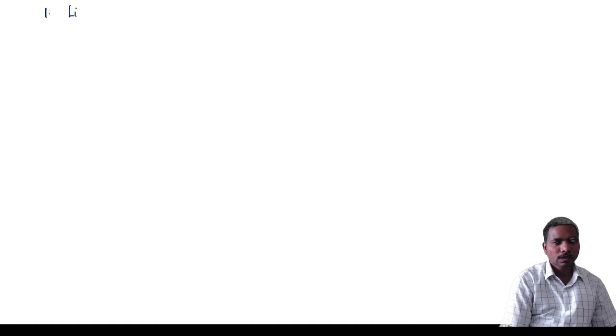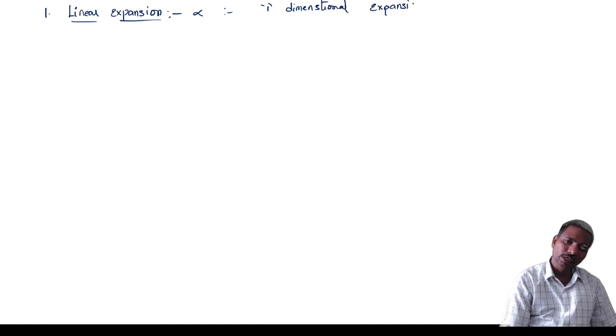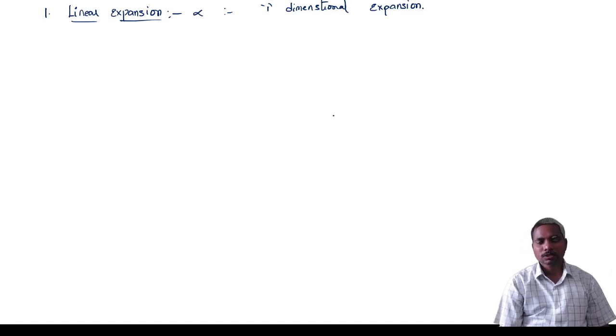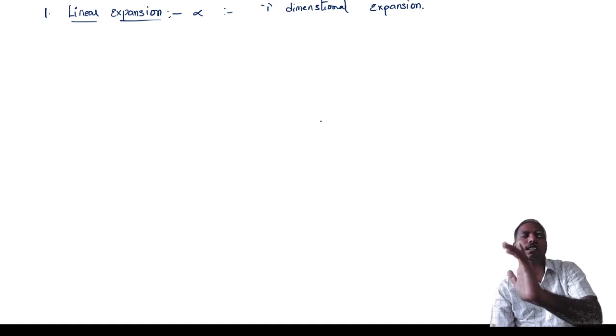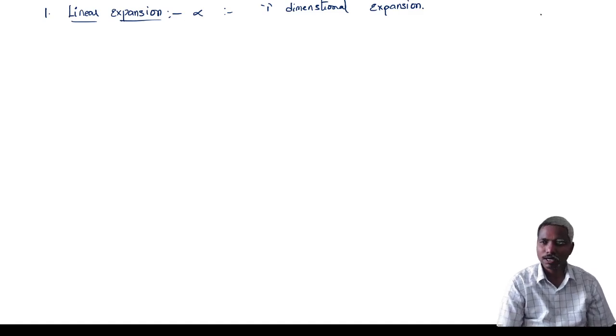First one, linear expansion. Linear means only one dimension. It is a one dimensional expansion, so either length or breadth or thickness. Length is one dimension, breadth is another dimension, thickness is another dimension. Here linear in the sense length.